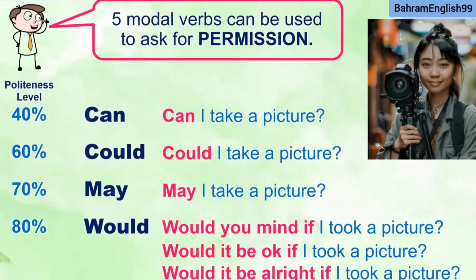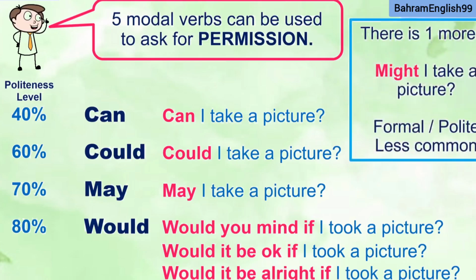And we said that there are 5 modal verbs that can be used to ask for permission. The last one is might. Might I take a picture? It is very, very formal and very polite, probably around 90%, but it is not as common. It is less common than these 4 that you have on the left-hand side. So I don't recommend using it so much.